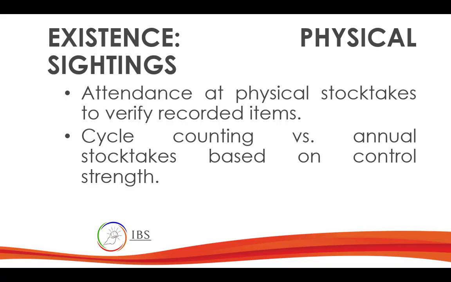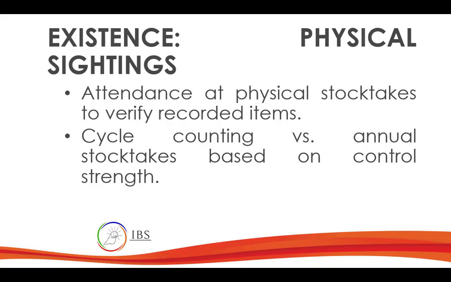Cyclical counting versus annual stock take based on control strength. Our client may have a strong internal control, based on your assessment. If you discover that based on your control assessment they have a strong control, maybe annual stock take will do. But if they don't have a strong control, they might be doing cyclical counts, like monthly or quarterly.